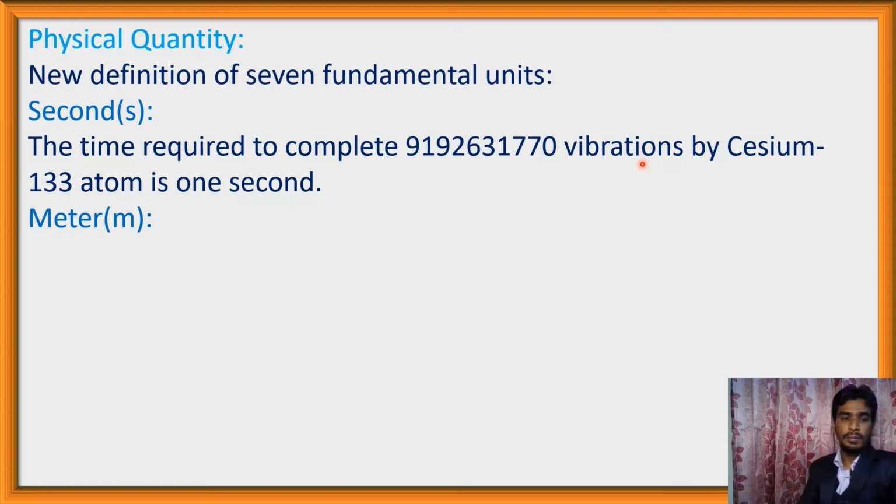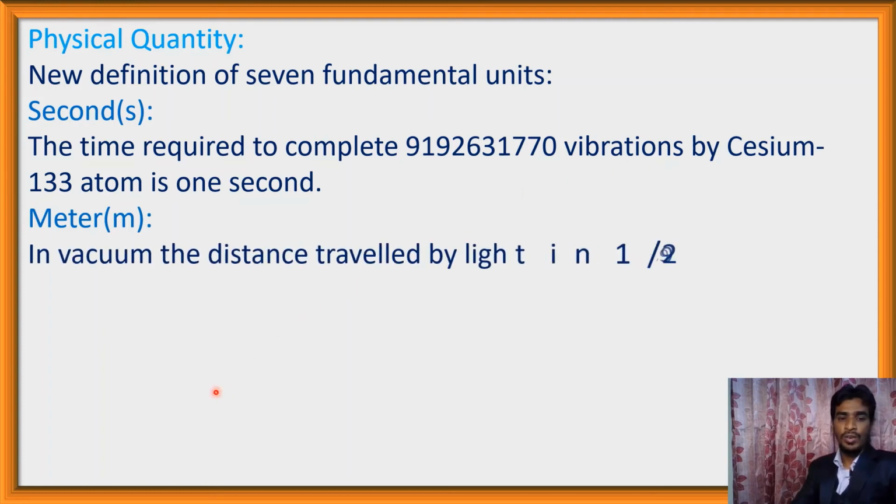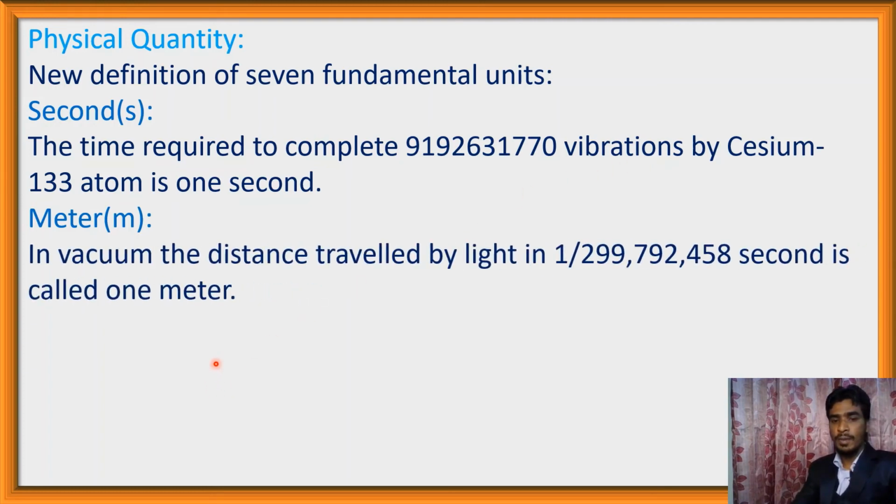And meter is the unit of length and its symbol is m. In vacuum, the distance traveled by light in 1 divided by 299,792,458 second is called 1 meter, and this number is the velocity of light.